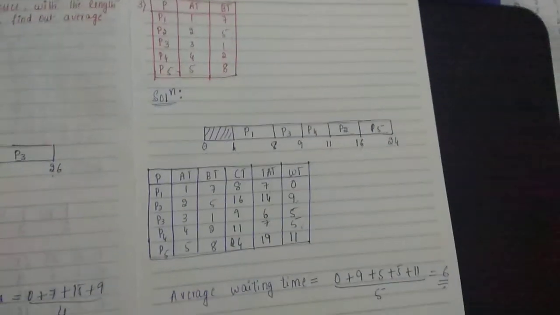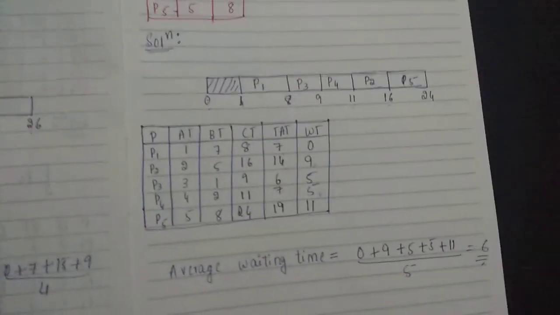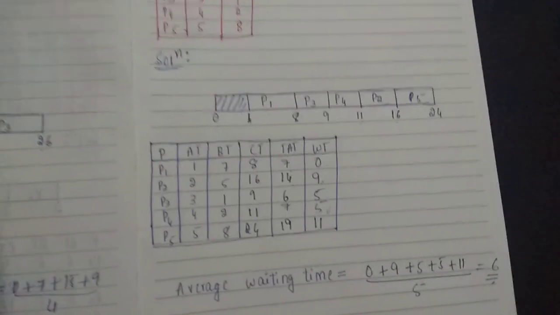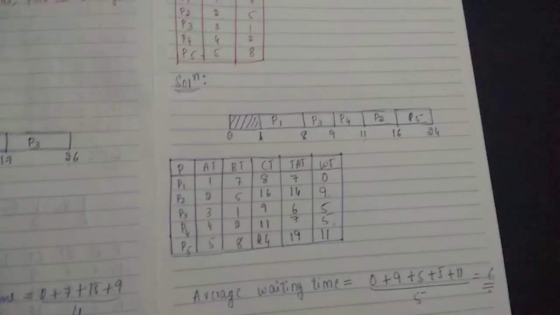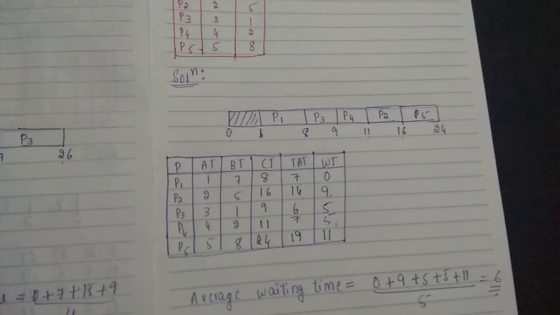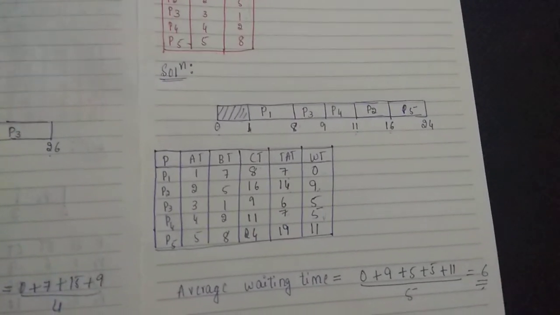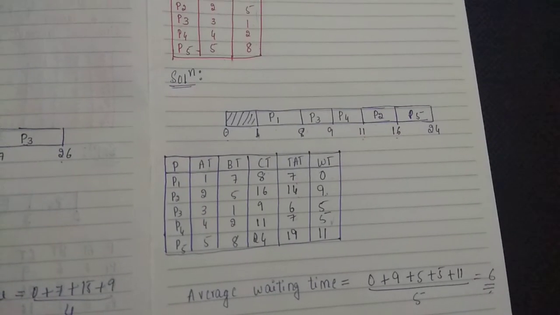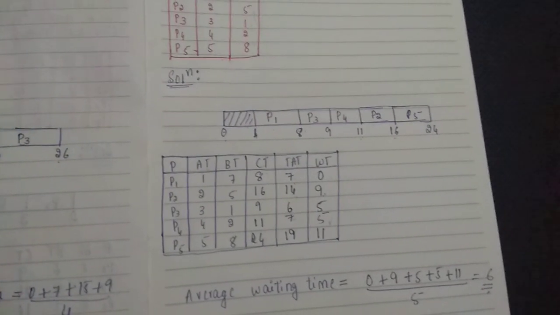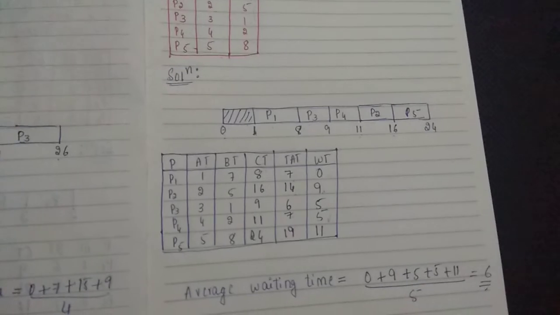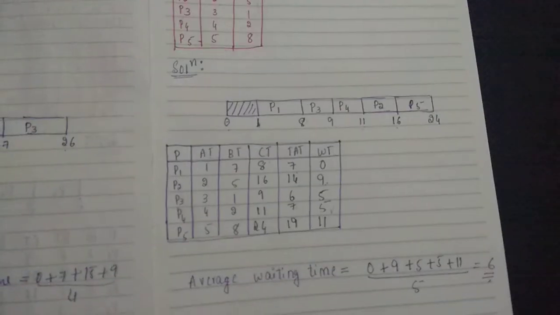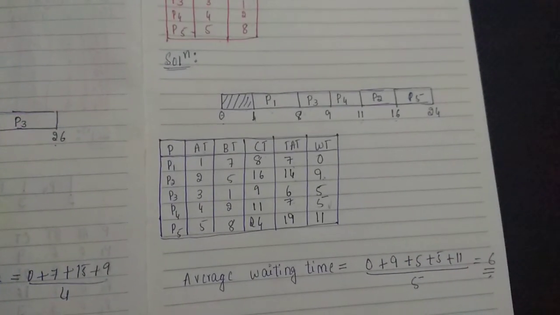For the same question, you may be asked the average turnaround time: select the turnaround time column and divide it by 5. If they ask for individual waiting times, write process P1 0, process P2 9, process P3 5, process P4 5, process P5 11. For the average, add all the processes and divide by 5.